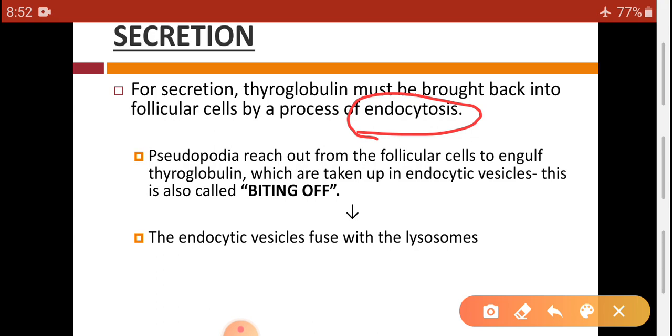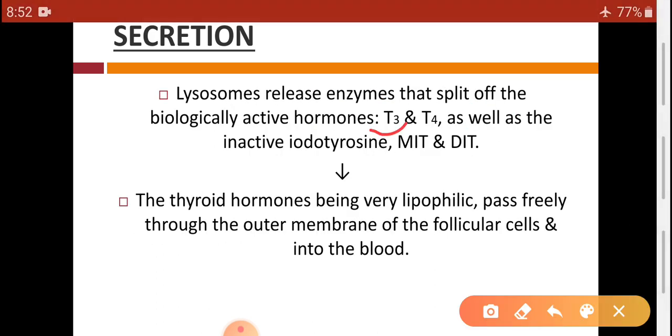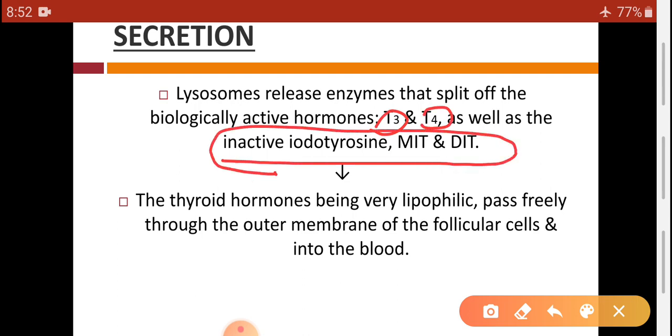With the help of this endocytosis, T3, T4 and these inactive substances are transported into the cytoplasm of the follicular cells, but they have to be transported into the blood.